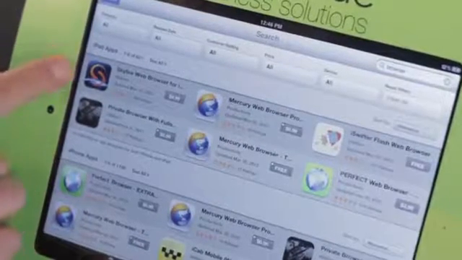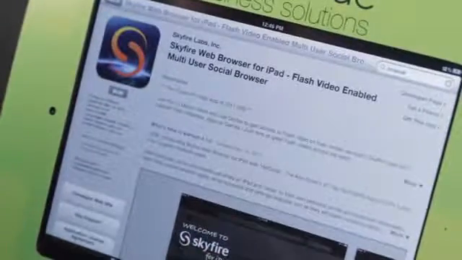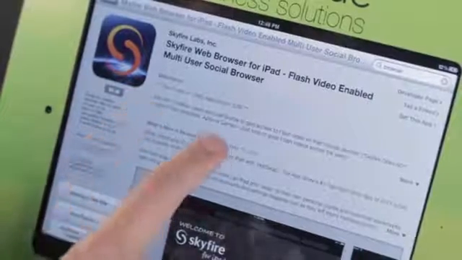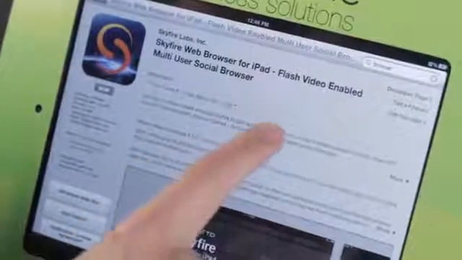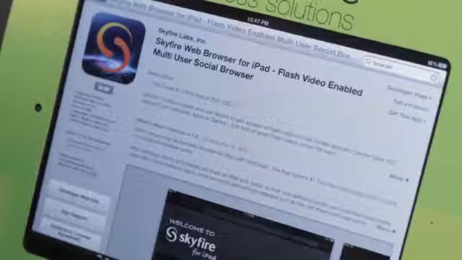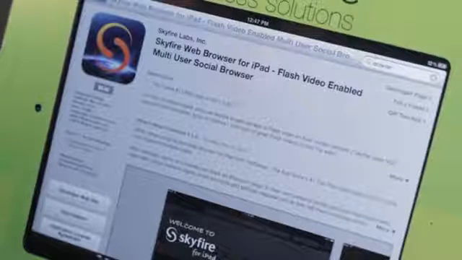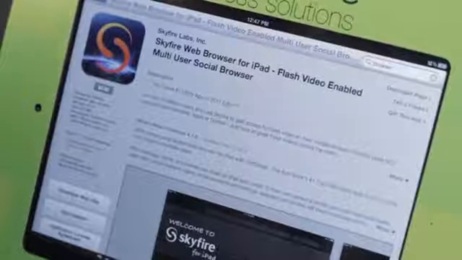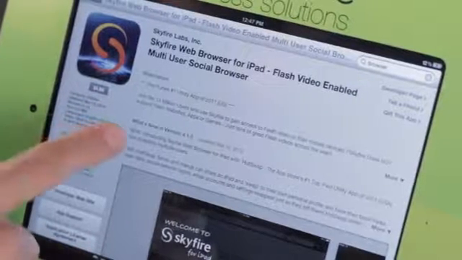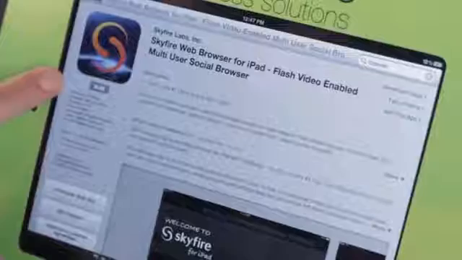Another good browser is the Skyfire web browser. Now the reason that I like this is just like Opera and Safari, it's pretty easy to use, but Skyfire will also work with some Flash video websites. So you can see here, it does not support all Flash websites and games, but it does support Flash videos. So websites like Vimeo and YouTube that normally come in on the iPad will still come in, but other websites like maybe websites that don't support video for the iPad that just have it through Flash, this is a really good alternative. It's only $5 and you can go ahead and get that.